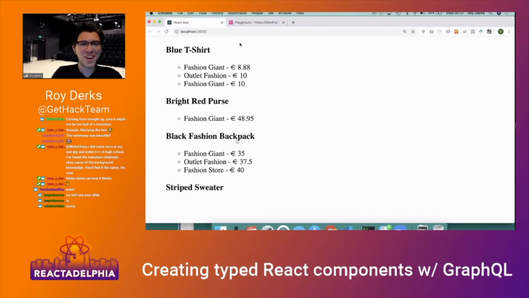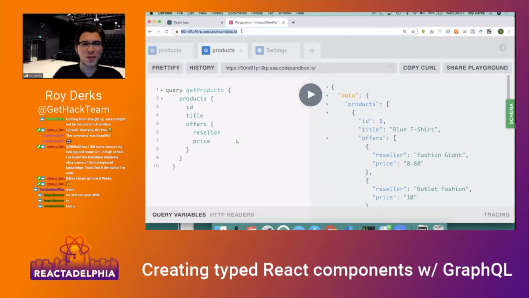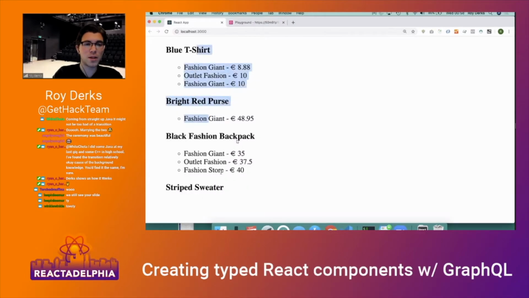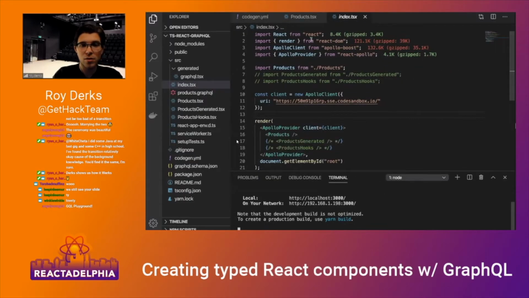So this is the React application I was just telling you about, and this is the actual server it's running on. It's just the Code Sandbox, and in here you can see a query, and this is the query that returns this information that's being displayed in this UI. So nothing that interesting. What's actually interesting is in here. I guess I took over my screen this time.